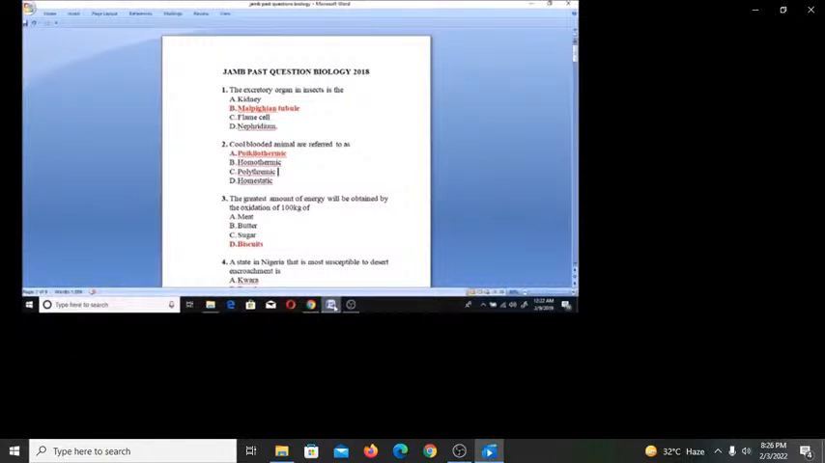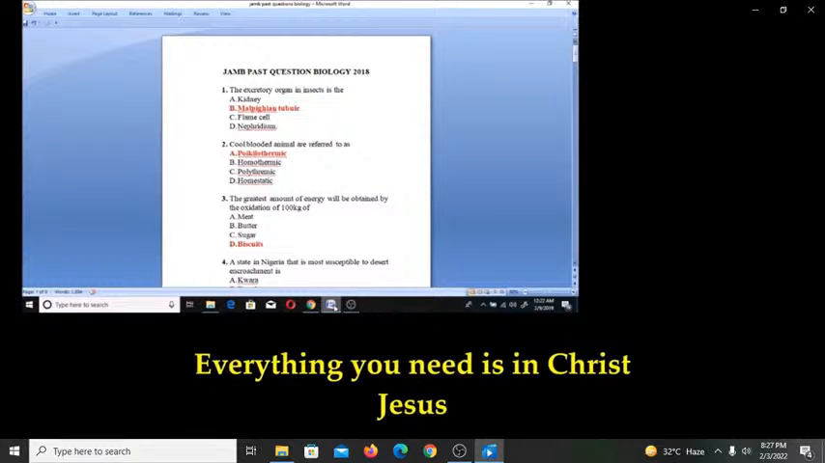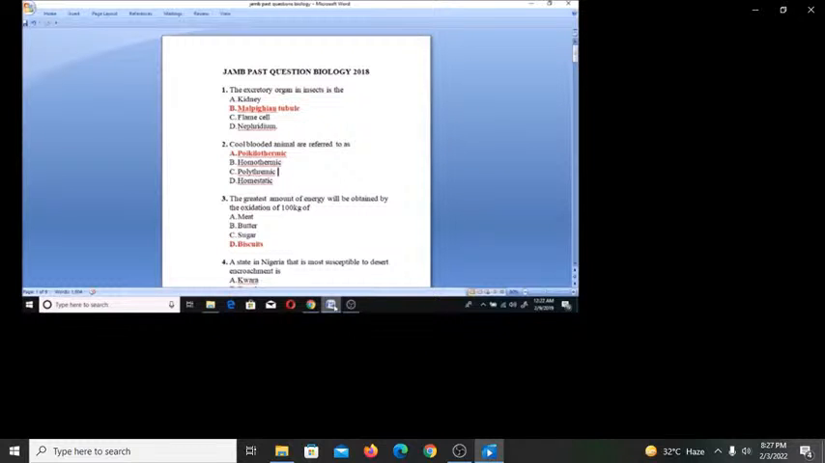Hello, welcome. Let's look at JAMB past questions for Biology 2018. As you can notice, the correct answers, I marked them in red.